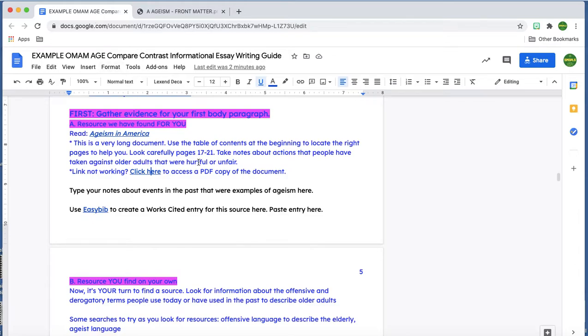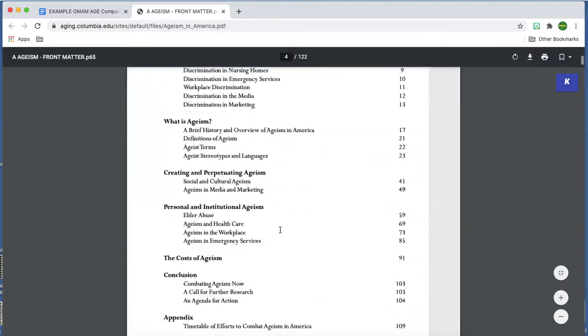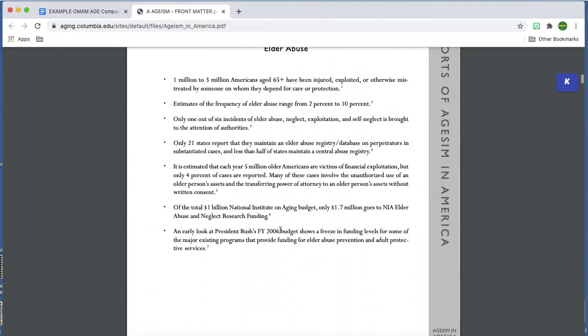And I'm going to look at the hint that my teacher gave me. It says, look carefully at pages 17 to 21. Take notes about actions that people have taken against older adults that were hurtful or unfair. All right, so I'm going to go to pages 17 to 21, like I was instructed to do.